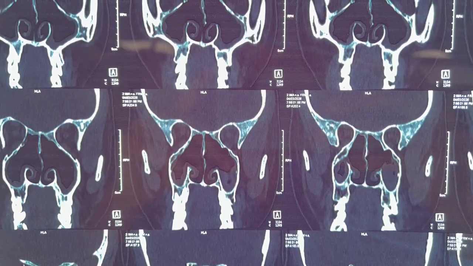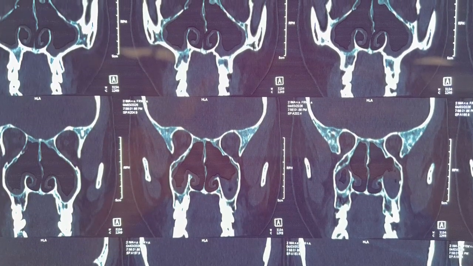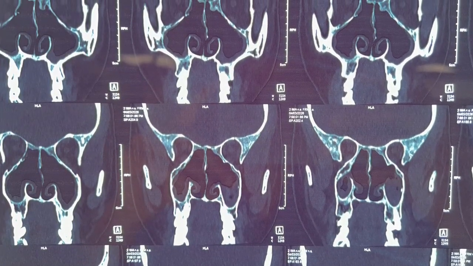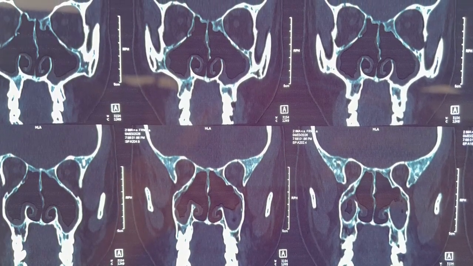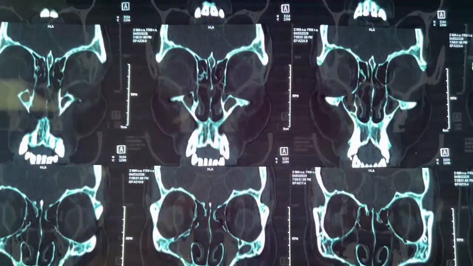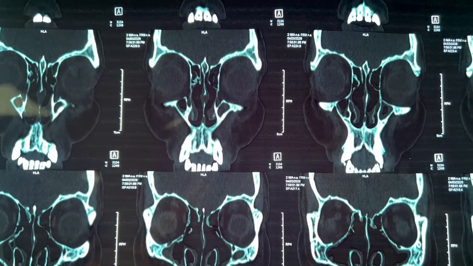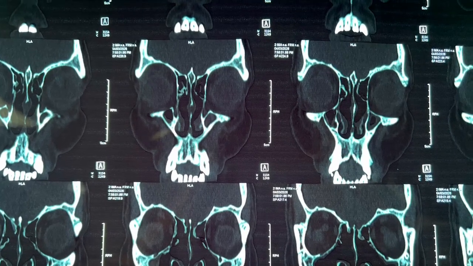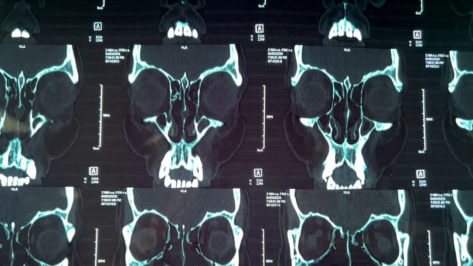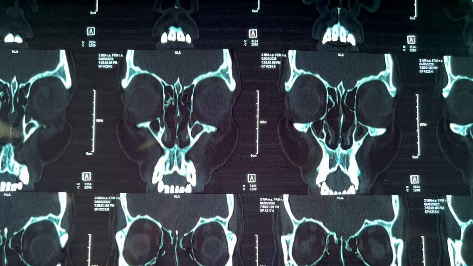Presenting a case of revision FESS in a 50-year-old female, a known case of diabetes mellitus, who presented with bilateral nasal obstruction, headache, and nasal discharge for the last 6 months. Symptoms were progressive, more pronounced on the left side, and associated with a sense of facial heaviness. There was no history of epistaxis or visual disturbances.